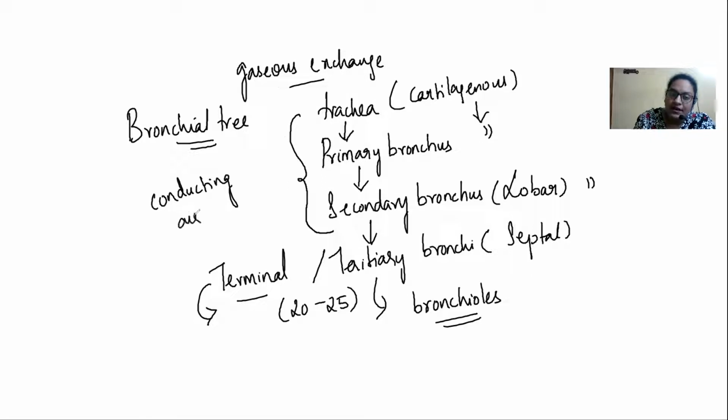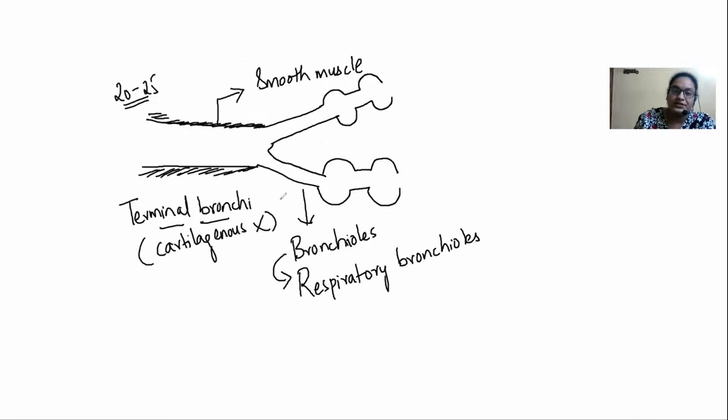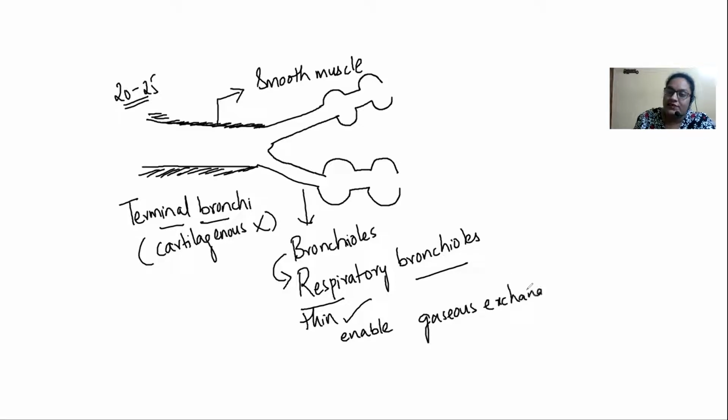The final terminal bronchi is also a conducting bronchi. There is no gaseous exchange happening. But as you advance towards the respiratory bronchiole, these are very, very thin, and they enable the gaseous exchange for the first time.